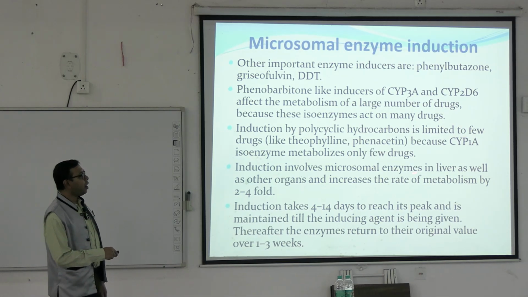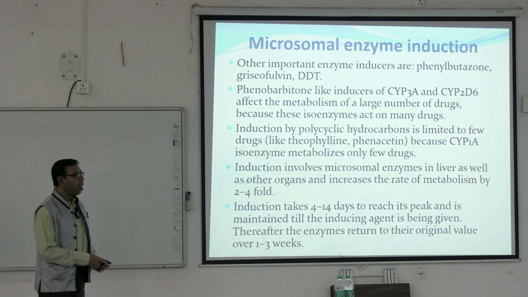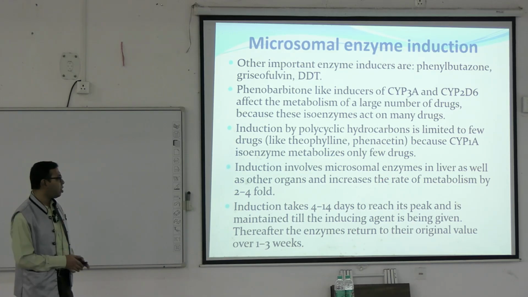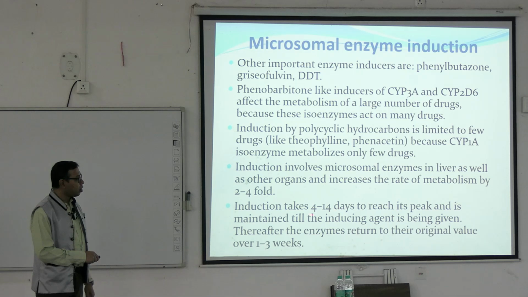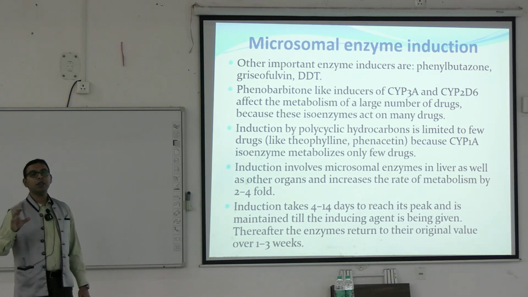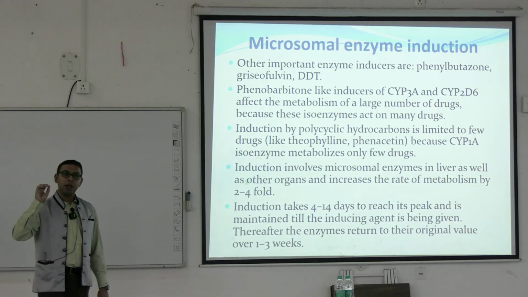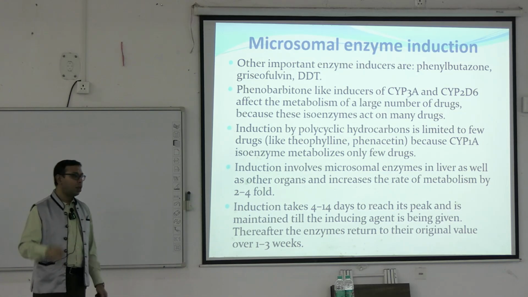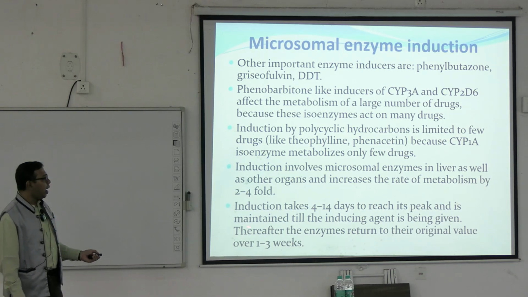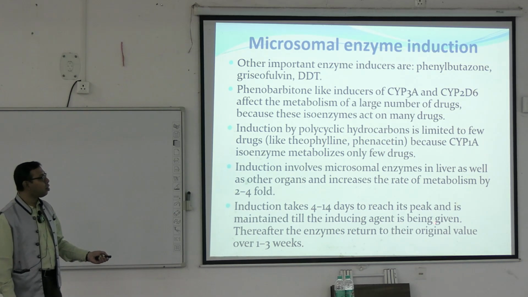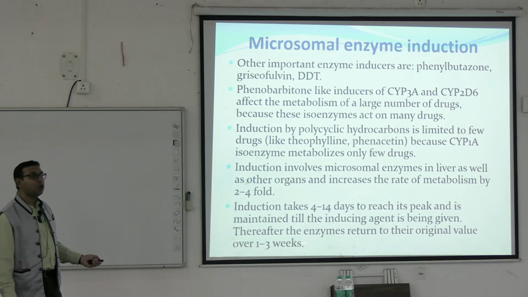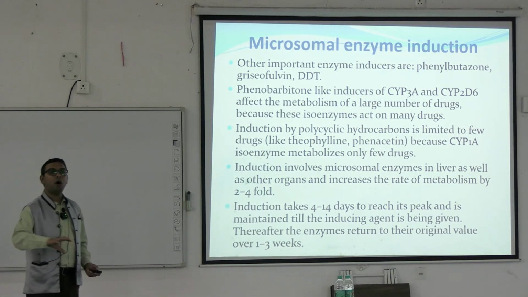Induction involves microsomal enzymes in the liver as well as other organs and increases the rate of metabolism by 2 to 4 fold. That is very highly increased. But induction takes approximately 4 to 14 days. Induction usually takes time, but inhibition of the drug metabolizing enzyme is immediate. It happens within hours, but induction usually takes approximately 4 to 14 days to reach its peak and is maintained as long as the inducing agent is being given. Thereafter, the enzyme returns to its original value over 1 to 3 weeks. That is a long process.